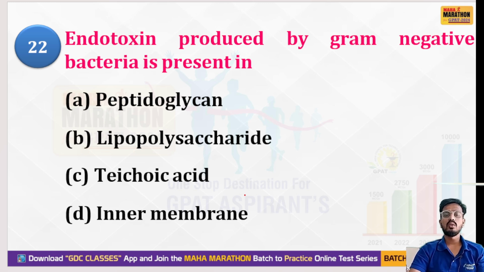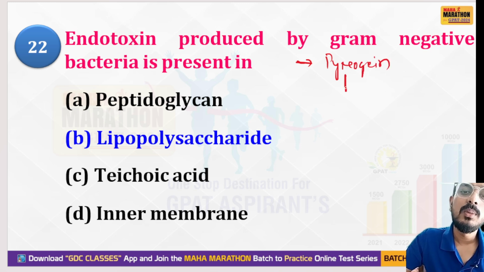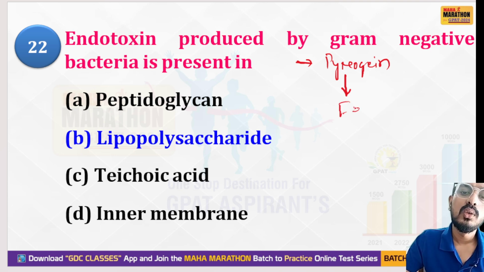Okay, next is endotoxin. Endotoxin is produced by gram-negative bacteria. Is it present in peptidoglycan, lipopolysaccharide, teichoic acid, or inner membrane? Remember, your right answer is lipopolysaccharide. So remember what endotoxin is. Endotoxin is basically obtained from gram-negative bacteria, and these endotoxins are pyrogenic. Pyrogenic means if the endotoxin enters the body, it will induce fever.